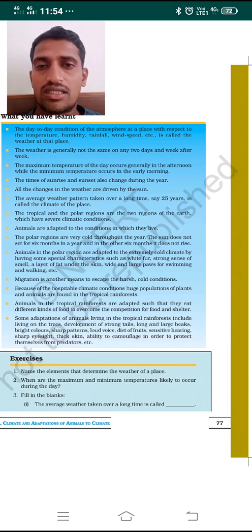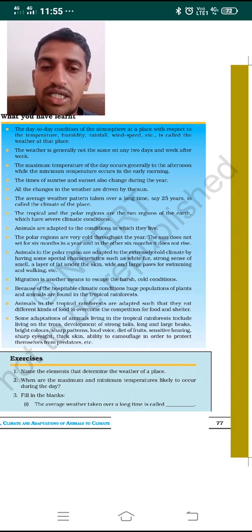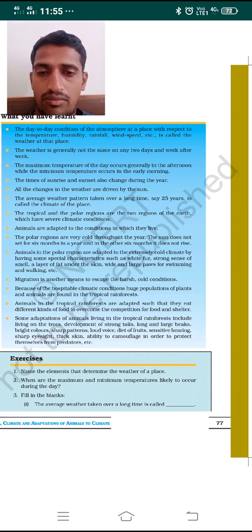So what is climate now? The average weather pattern taken over a long period of time is called the climatic conditions of that particular place. By observing the weather pattern over a long period of time, for example 20 years, 25 years, it is called the climate of that place.